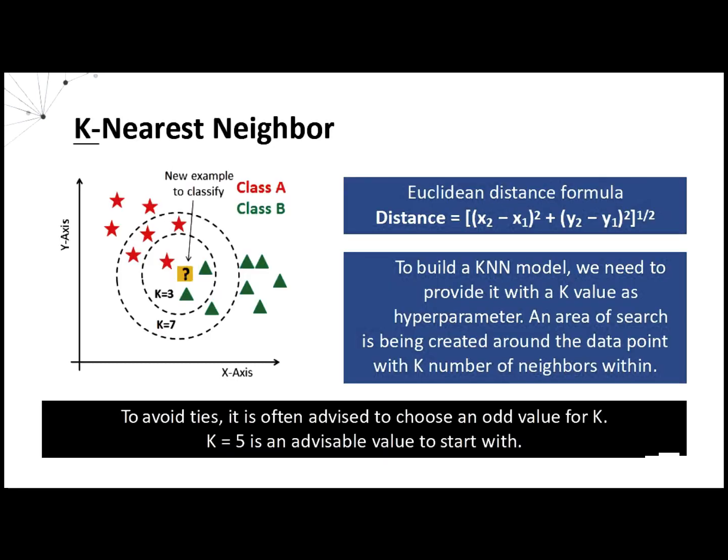K-nearest neighbor is a distance-based algorithm. For an unknown point, it will count the number of nearest neighbors. The point will belong to the class that has highest number of neighbors to that point. The number of neighbors can be controlled by supplying a k value.